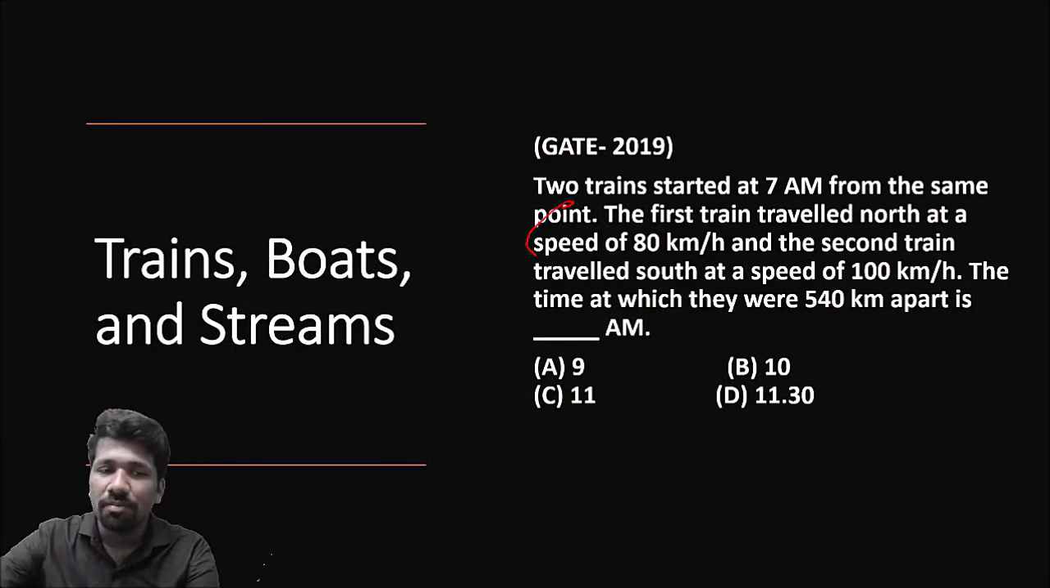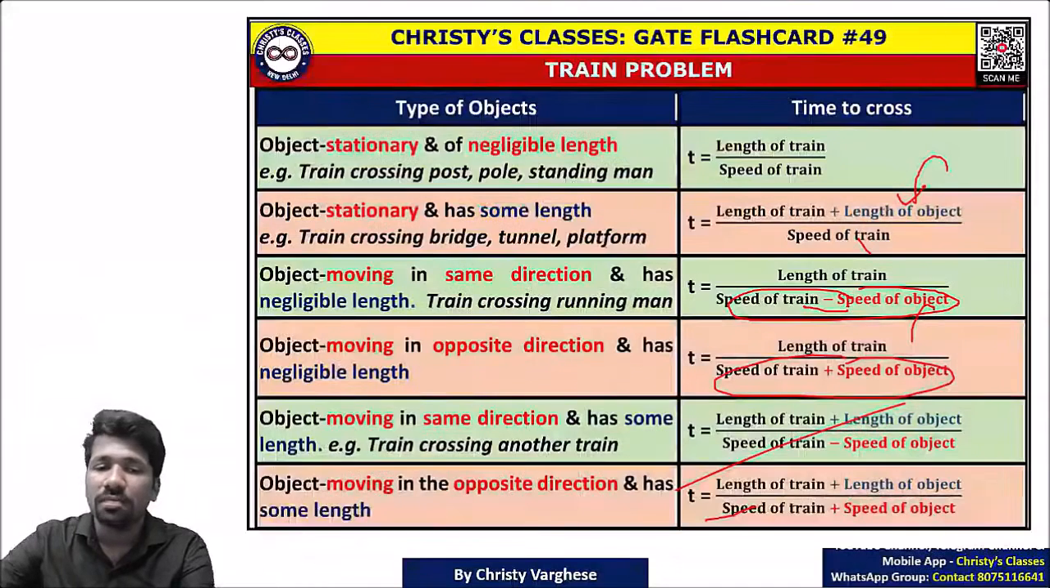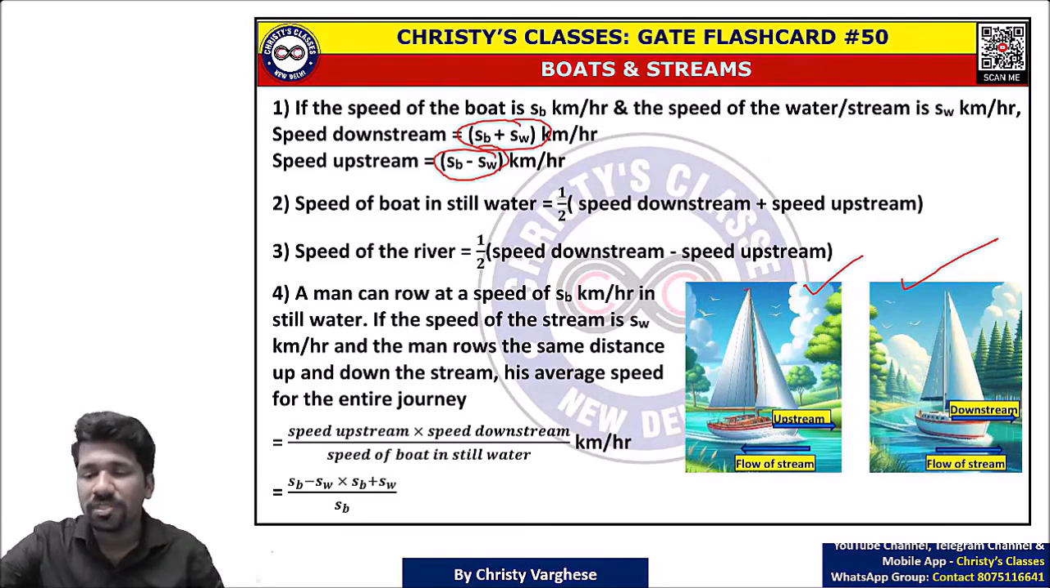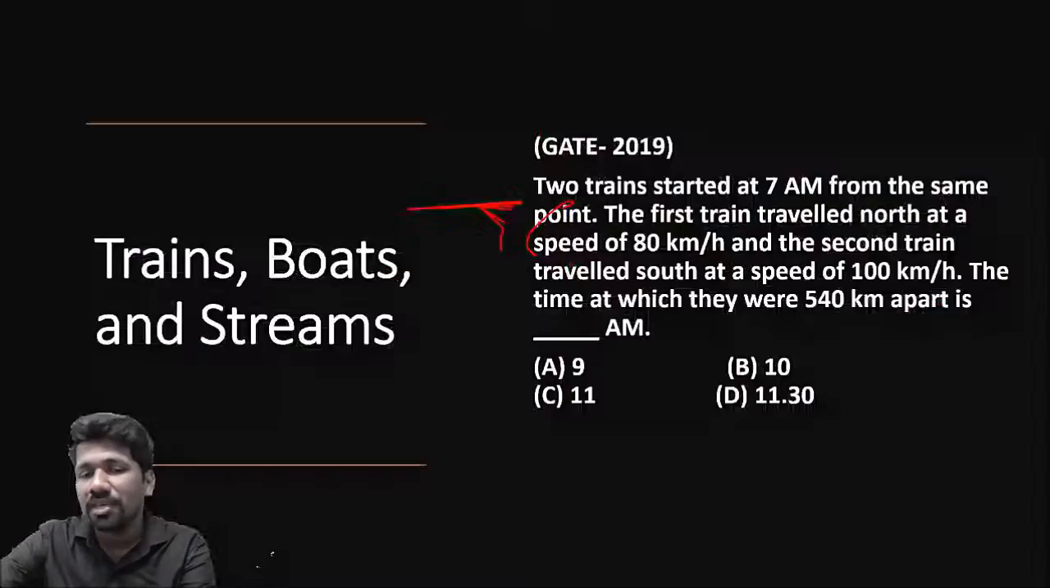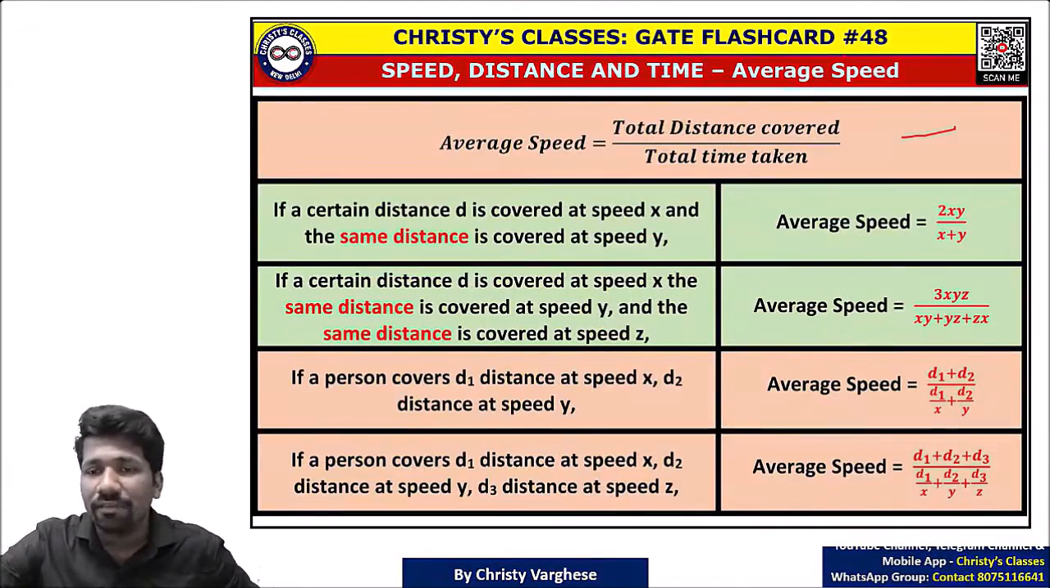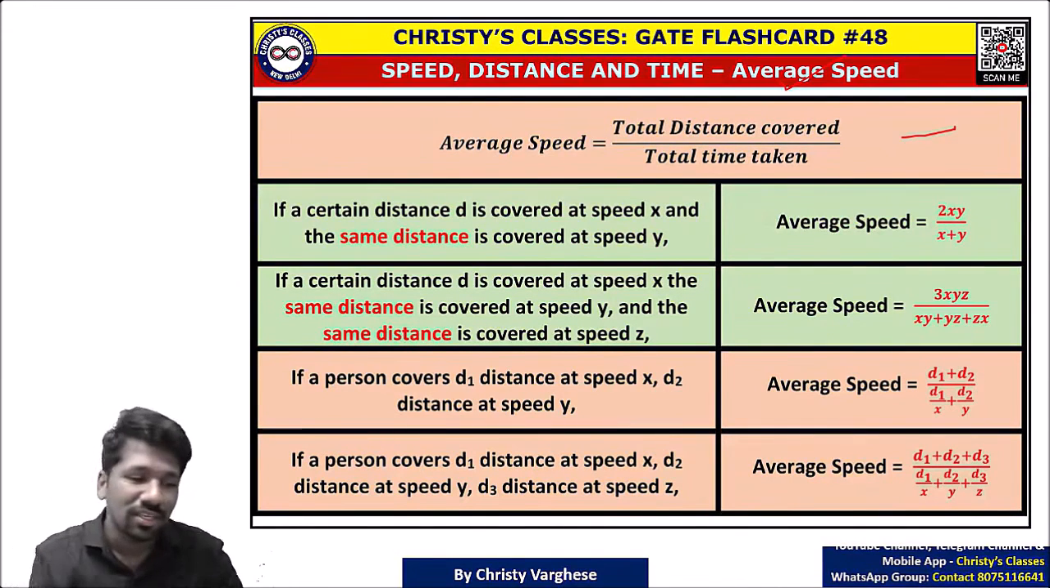That is train problem. Then another type is boat and stream problem. Boat and stream problem में you should know relative speed, but their relative speed is little different from train problem relative speed. इसका difference समझ में आया तो वो भी simple हो जाएगा. Upstream case, downstream case. And speed distance time में another area is average speed का concept. This is a concept that many people make mistakes.